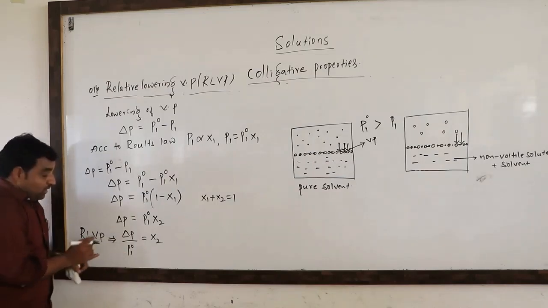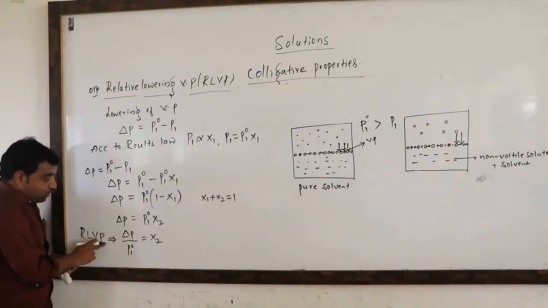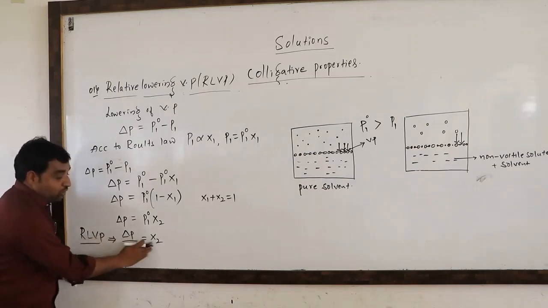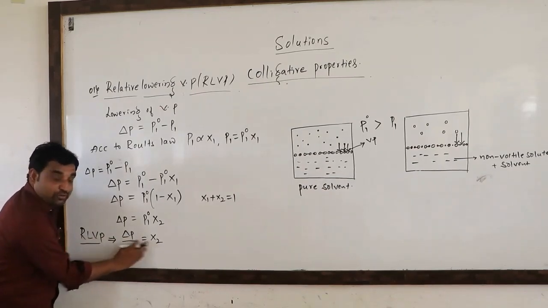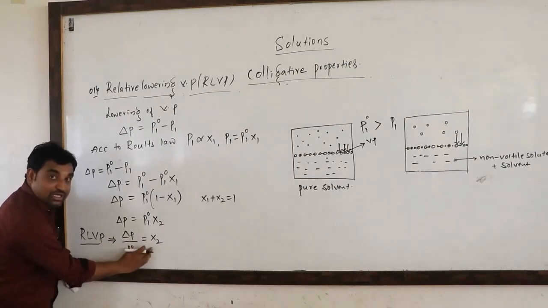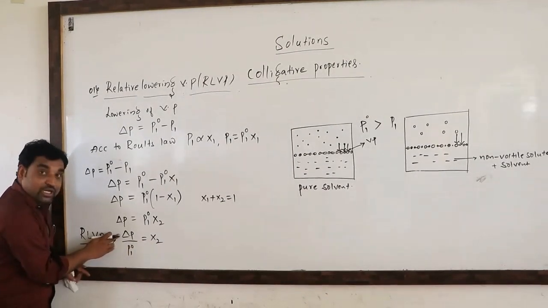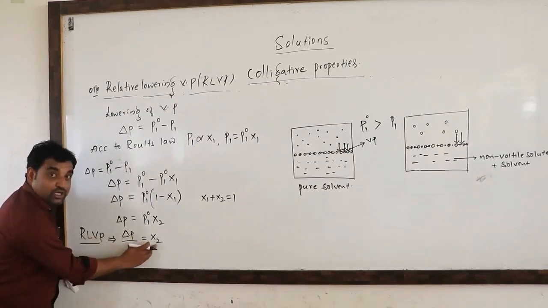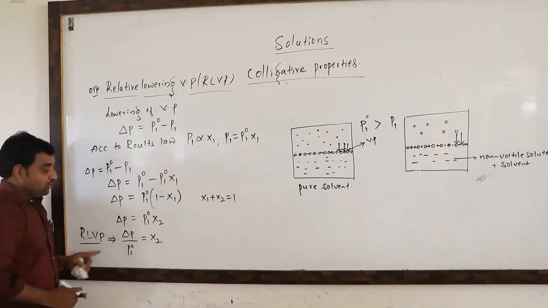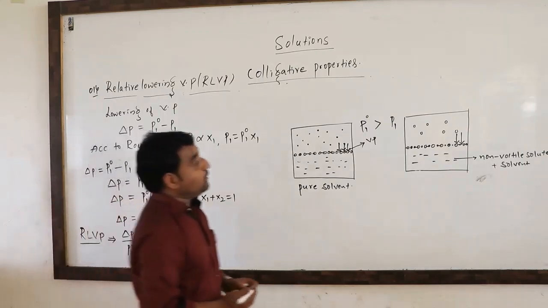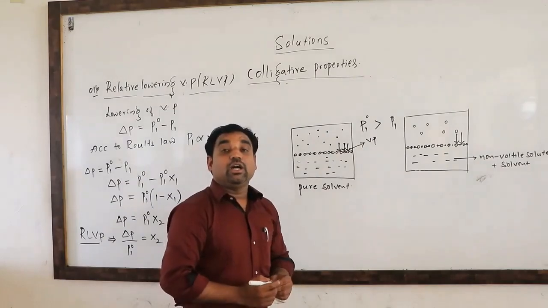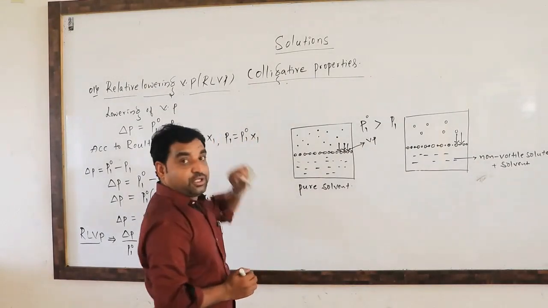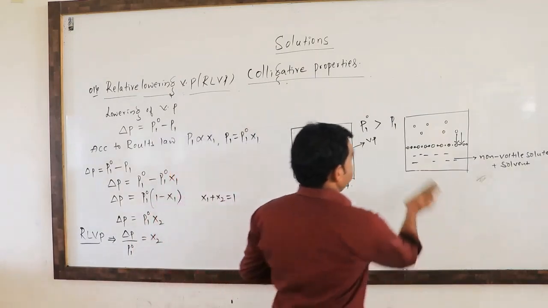It means the relative lowering of vapor pressure of a solution containing a non-volatile solute is equal to the mole fraction of the solute present in the solution. From this we can now determine the molecular weight or the molar mass of a solute from the relative lowering of vapor pressure.